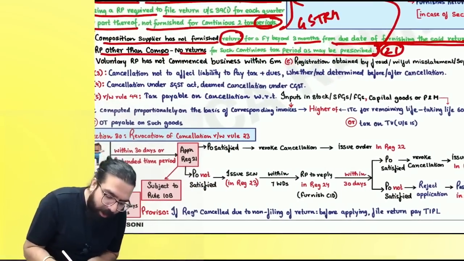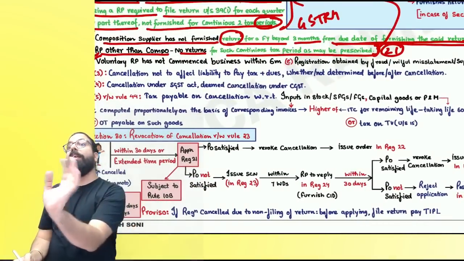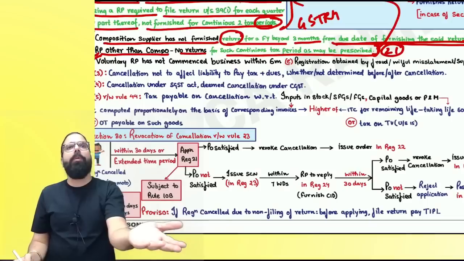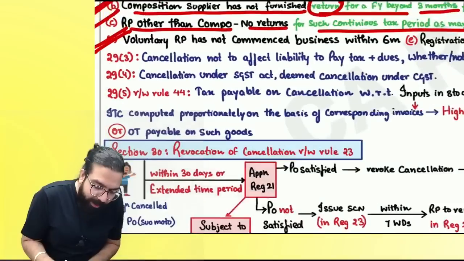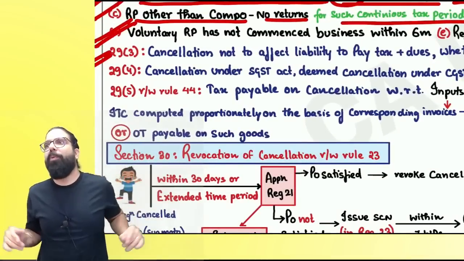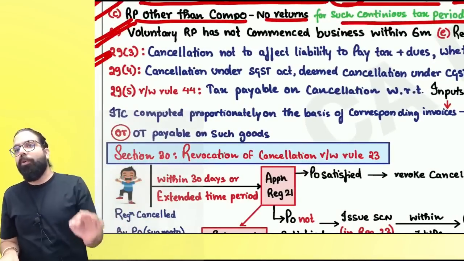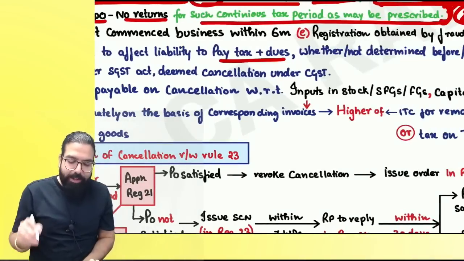The next one is a voluntary person. You said, I want registration, I want registration. 6 months are already over, and you are filing nil returns. The officer will say you are not doing business at all, why did you take registration? Registration can be cancelled. Then section 29(3) says your registration is cancelled. Now you say, 5 crore rupees collected, I will keep at home. You can't do that. Registration is cancelled, but still you have to pay the tax and other dues.